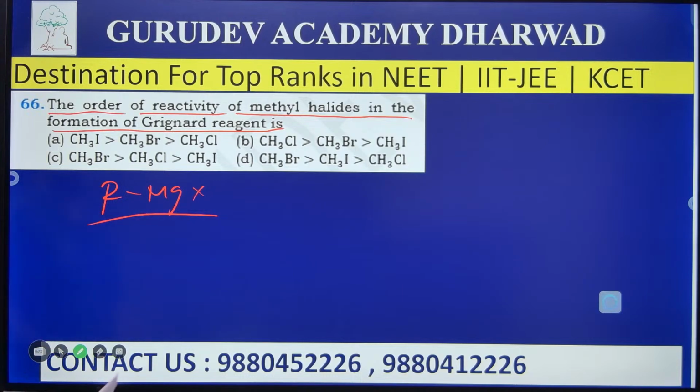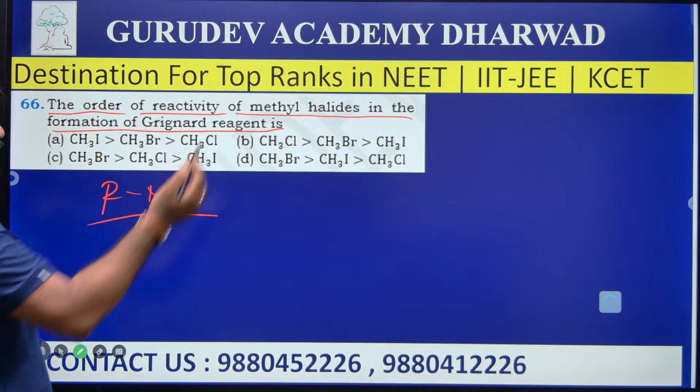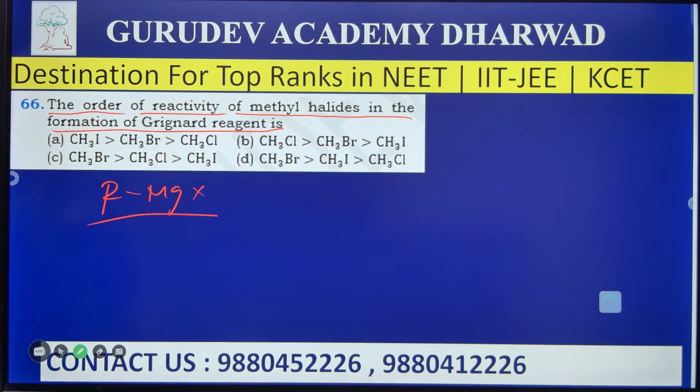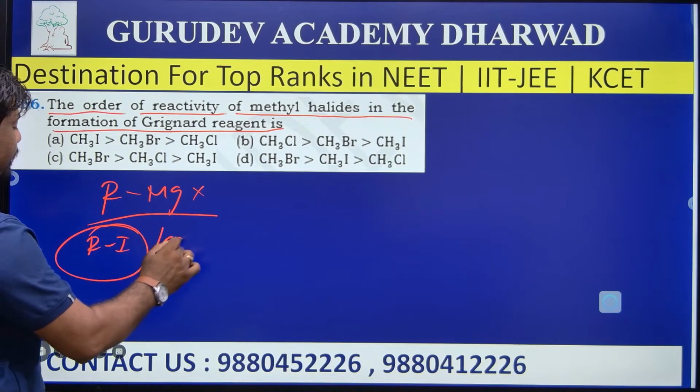As we know, iodine has a bigger size. Hence it easily involves in the reaction, because alkyl iodide, that is RI, is the least stable.